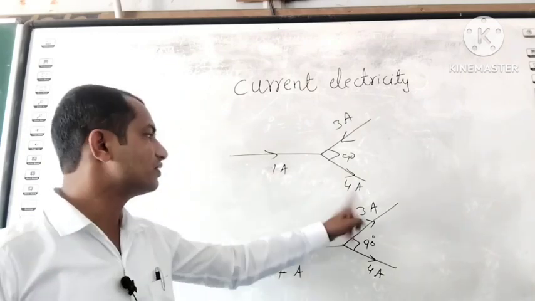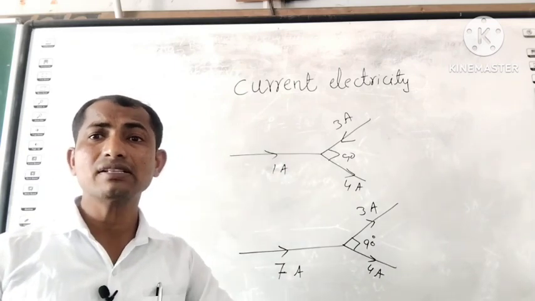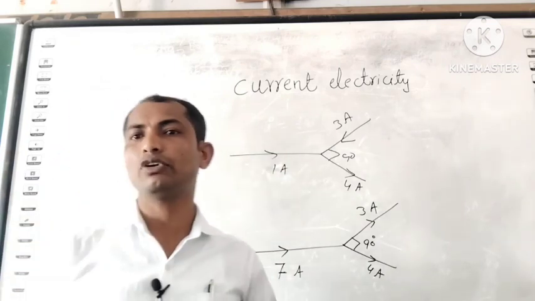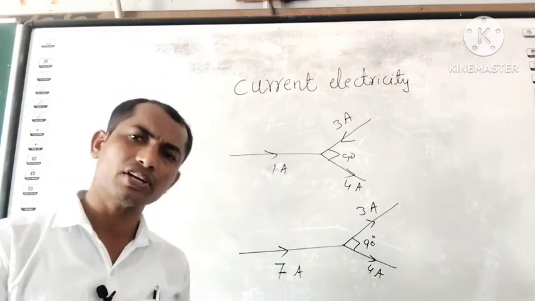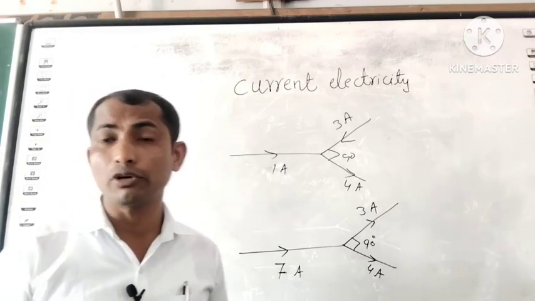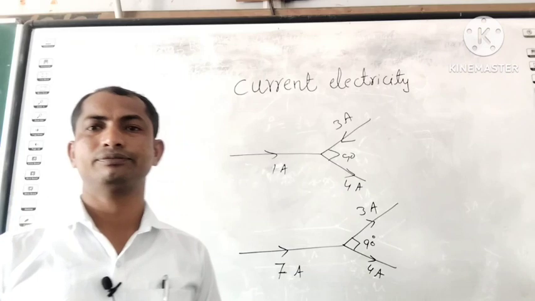Now see, on changing the direction, we got two different values. That means it depends on the direction, but it does not follow the vector addition rule. So that's why it is a tensor quantity. It has direction and magnitude, but does not follow the vector addition rule.